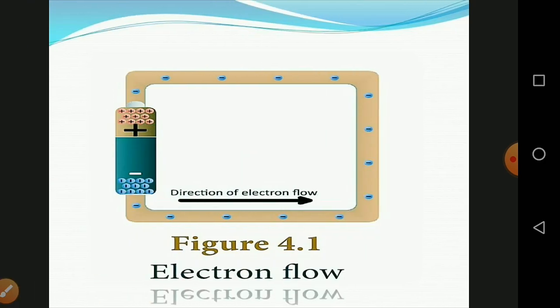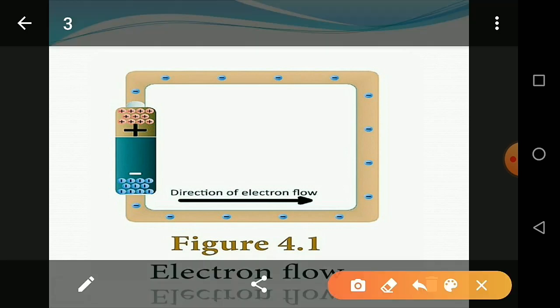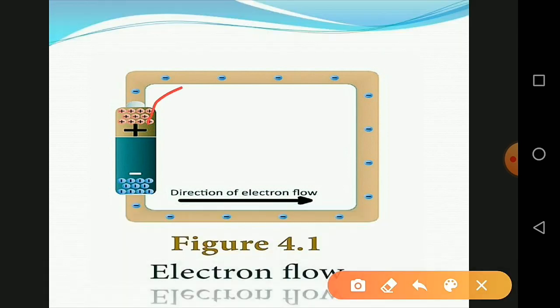So this is the figure. The positive terminal and the negative terminal show the direction of flow of charge. The current flows from the positive terminal to the negative terminal. This is the direction of current flow. So current passes from the positive terminal, that means higher potential, to the negative terminal of the battery.